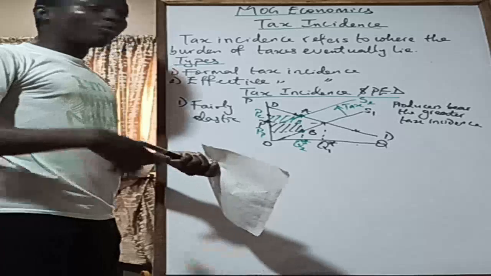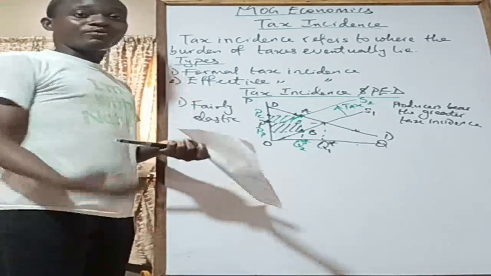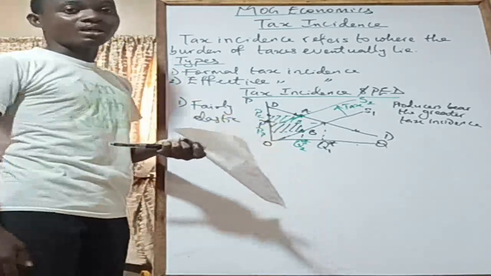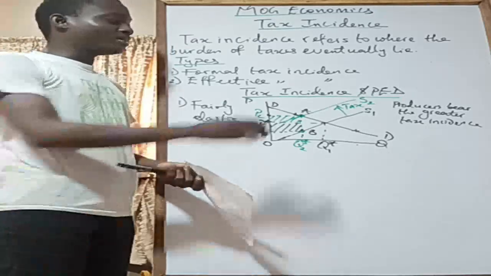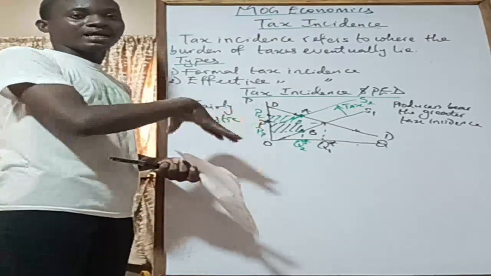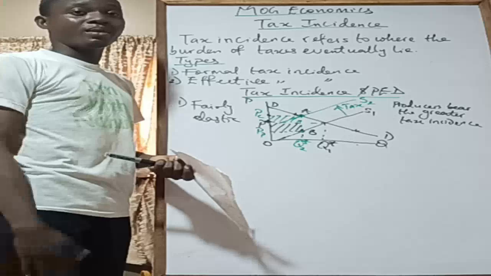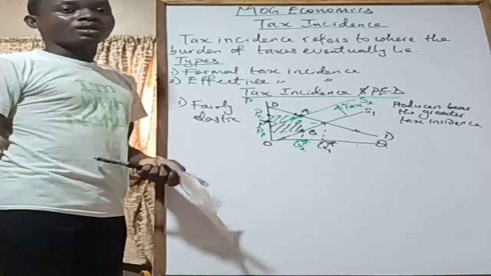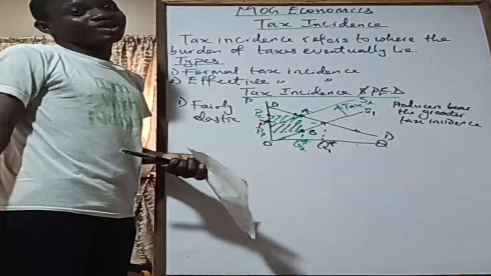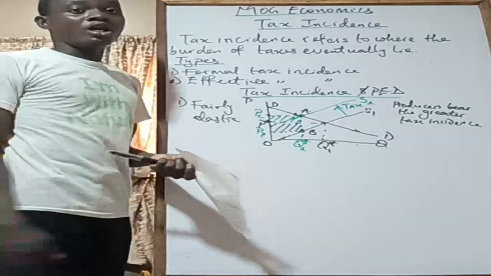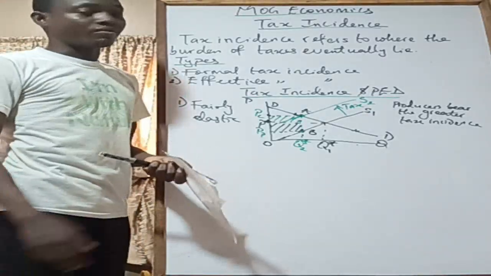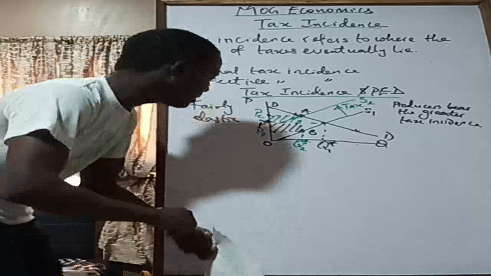Okay. Why is that the case? Of course, for elastic demand, if you raise your price a little bit, a lot of people are going to demand less of your product. Which means that you can't really tie this tax down on the consumers because many of them are leaving your commodity for another one. So you just have to bear, as a producer, to pay the bigger part of the tax. Right. So that's about that.